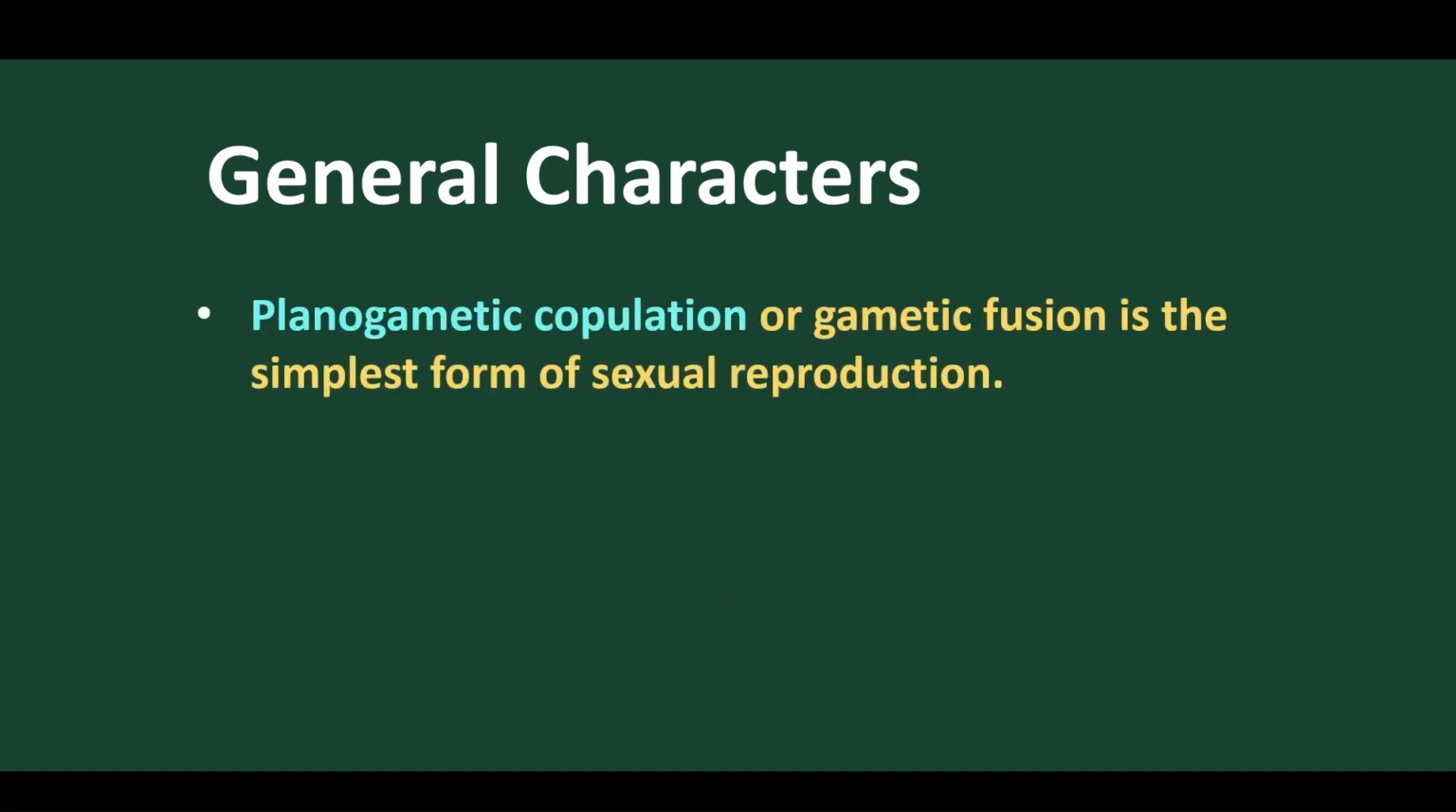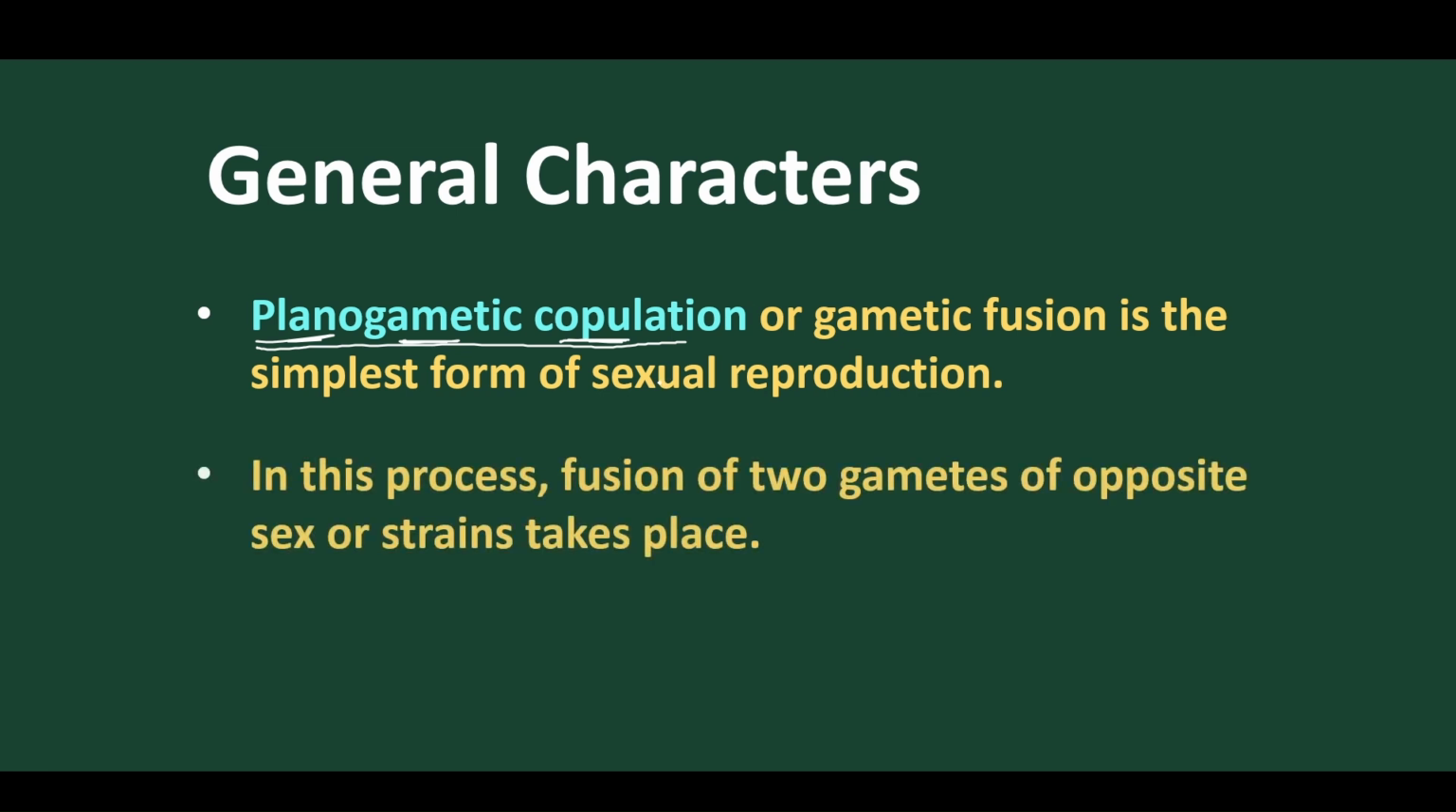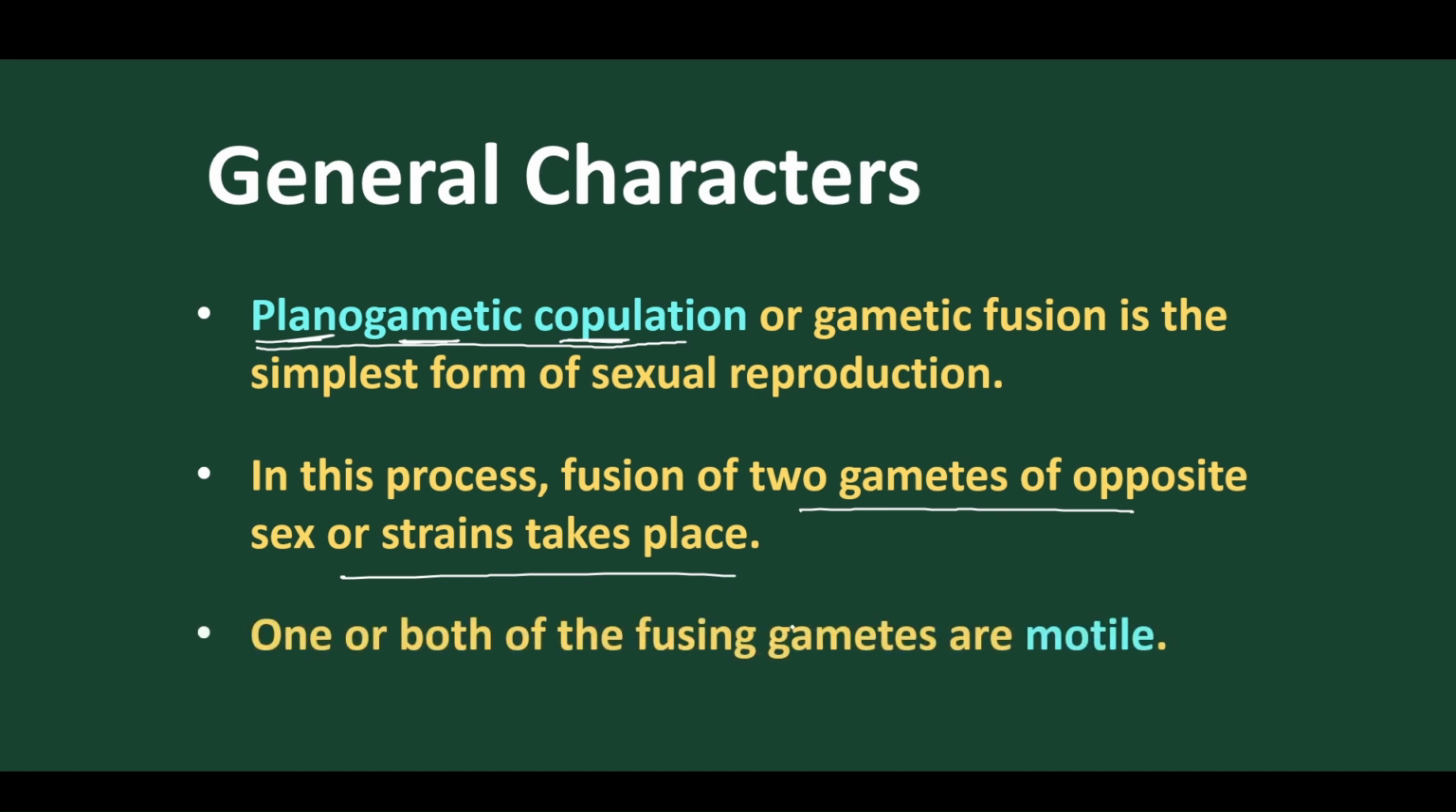First we'll discuss the different types of plasmogamy. The first one is called planogametic copulation. Here the gametes undergo union, and plano means they have the power of movement, while aplano means they are non-motile. The process involves two gametes of opposite sex uniting, and the fusion takes place between motile gametes. If it is motile, it is called plano. So plano stands for motile, aplano stands for non-motile. So in planogametic copulation, fusion between motile gametes takes place.